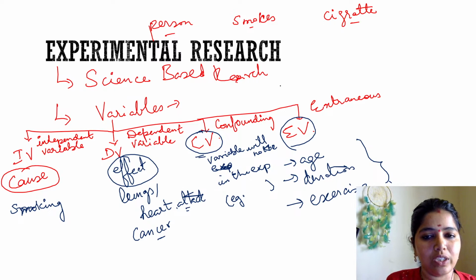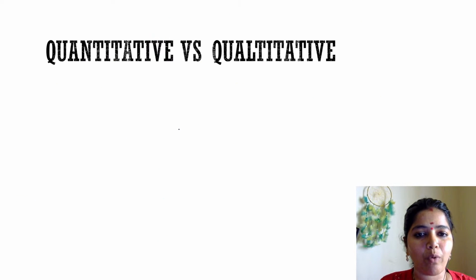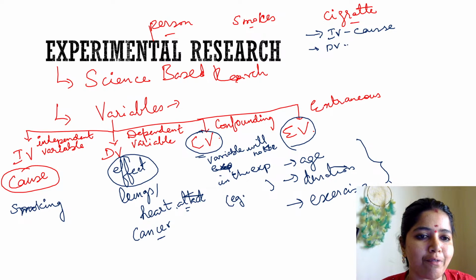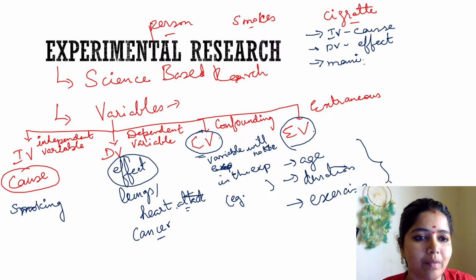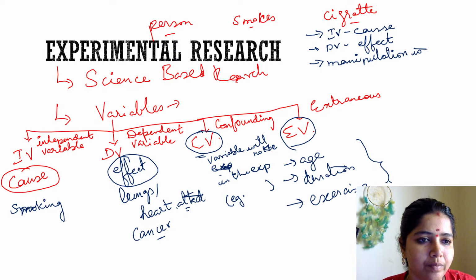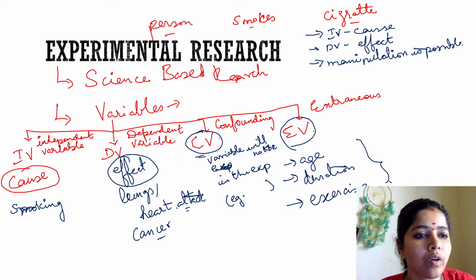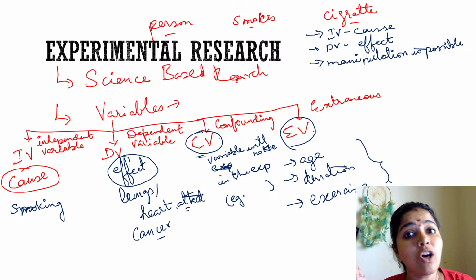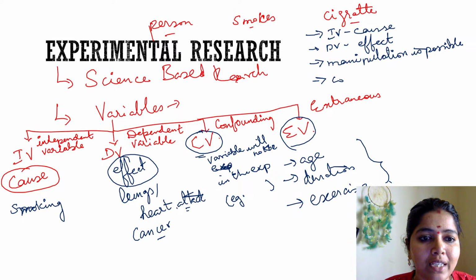Yes. So this is about experimental research. Okay ma'am, what are all the keywords that we have to remember in experimental research? We have to remember these variables: the independent variable will be the cause, the dependent variable will be the effect. And we have to remember manipulation is possible. How is manipulation possible? I can manipulate because the experiment is taken under a closed, controlled environment.